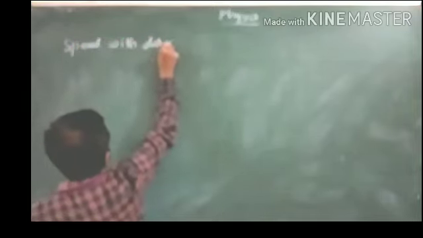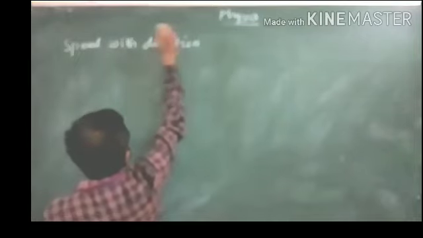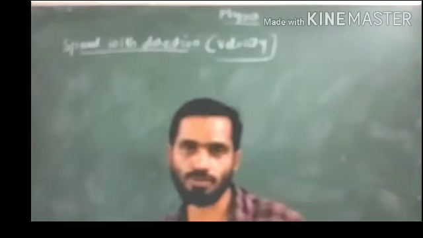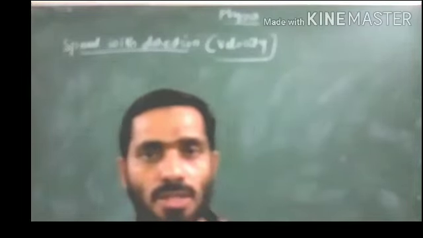Now the next topic, students, that is speed with direction. Speed with direction, or otherwise this quantity we are calling velocity. See, students, we have studied speed.